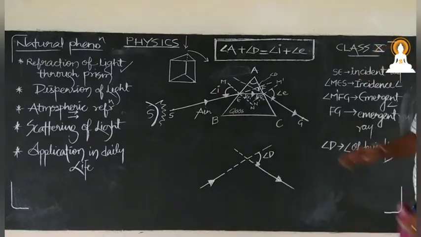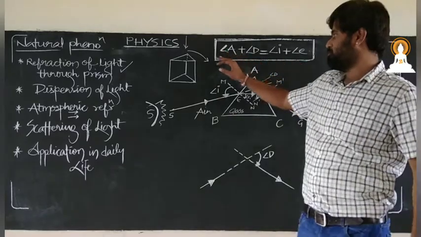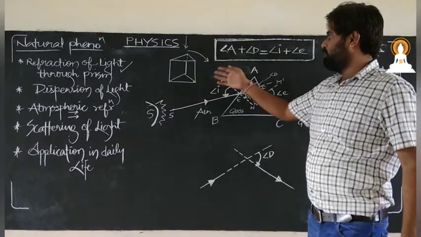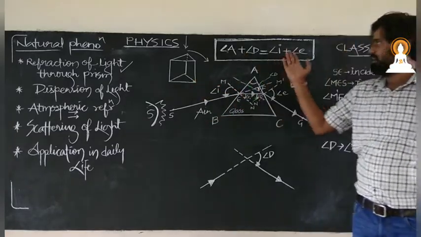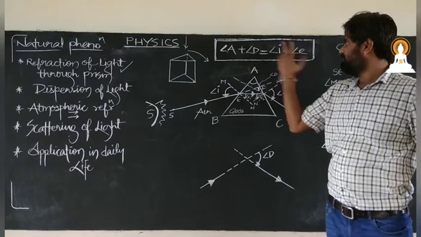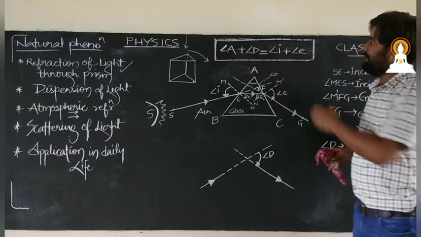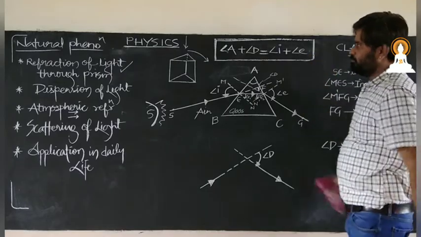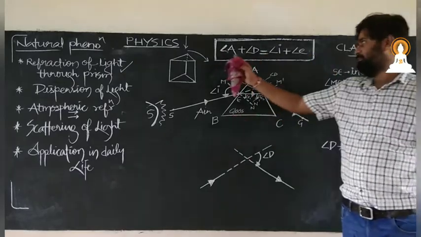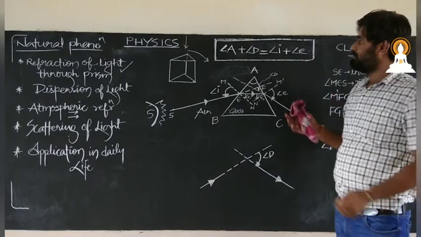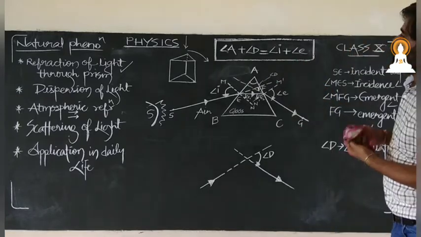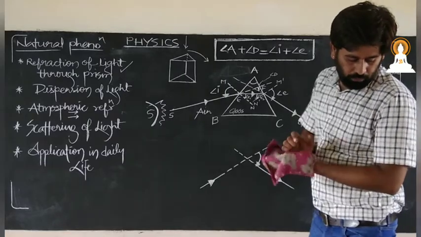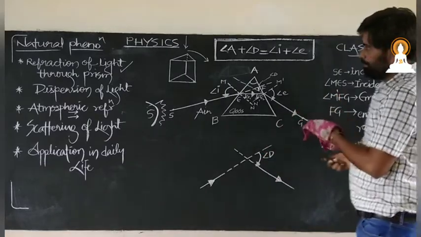Right now you have to remember this, because this is a favorite question in the board exam. CBSE used to ask it, manipulating it like this: angle D is equal to angle I plus angle E minus angle A. So don't get confused, just remember: angle A plus angle D is equal to angle I plus angle E. So this was refraction of light through a prism.